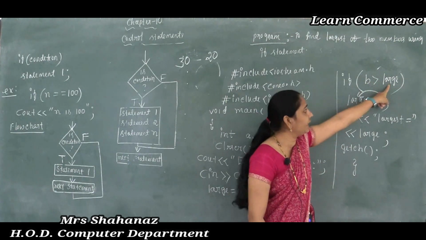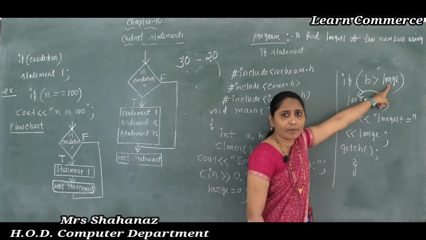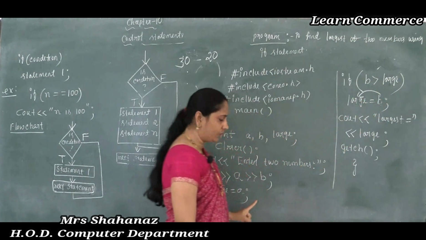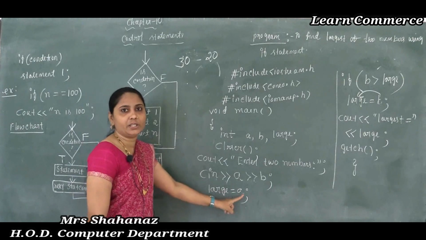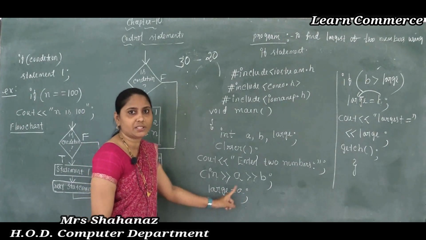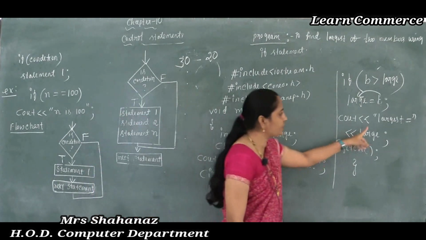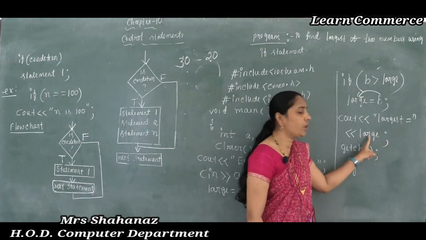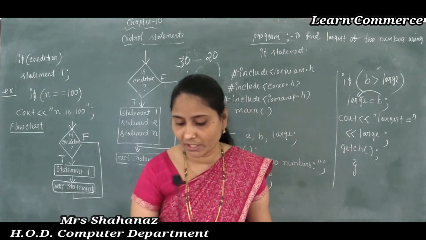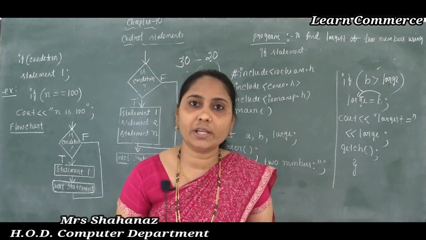Is 20 greater than 30? No, the condition is false. So lastly we can say that large is equal to 30 only. A is equal to 30, so large is equal to 30. So it is going to display largest is equal to 30. Whichever is the largest, it is going to display such an answer. So clear this point here.